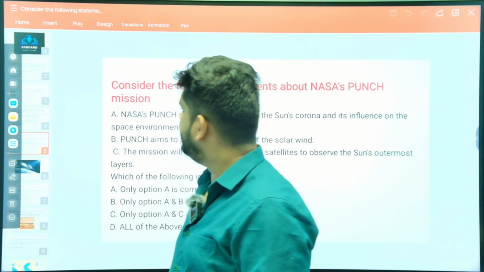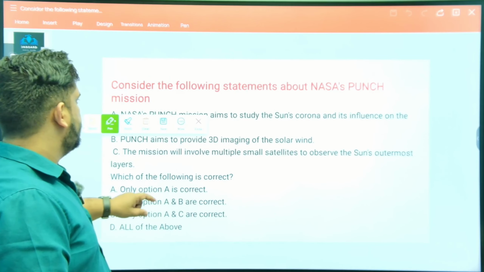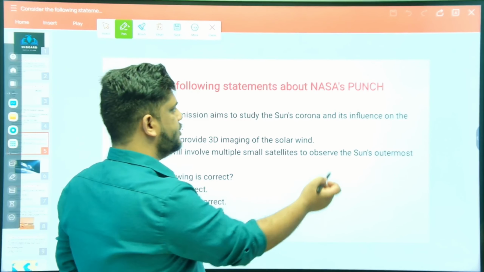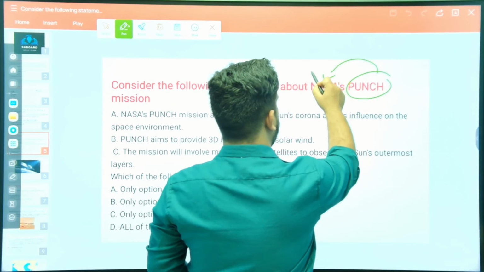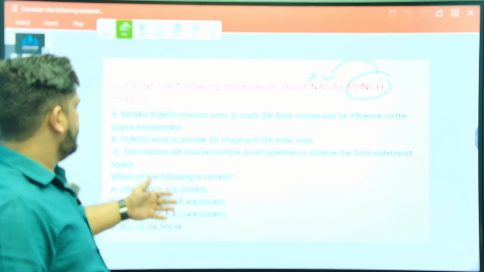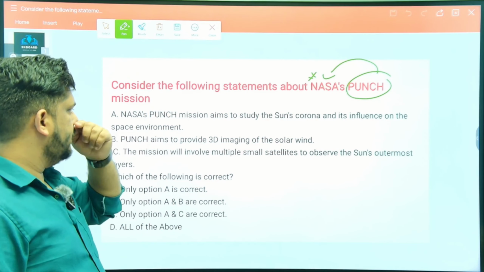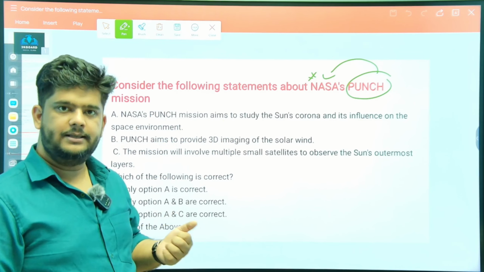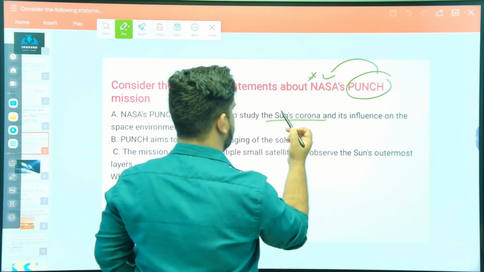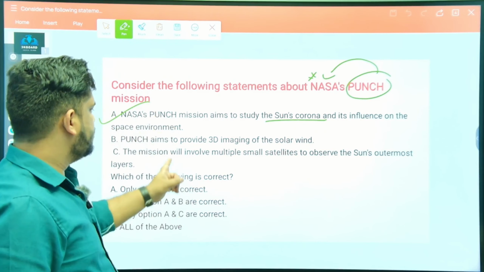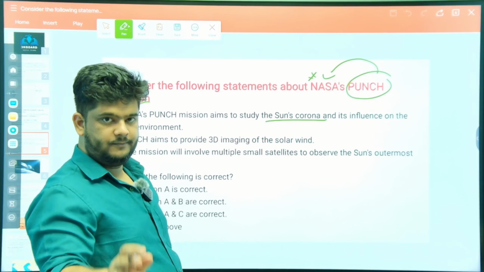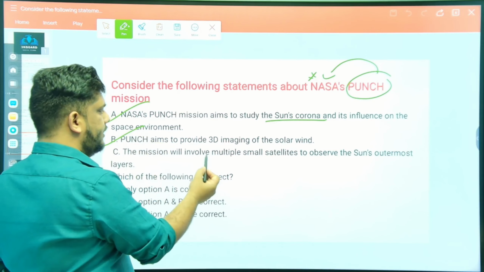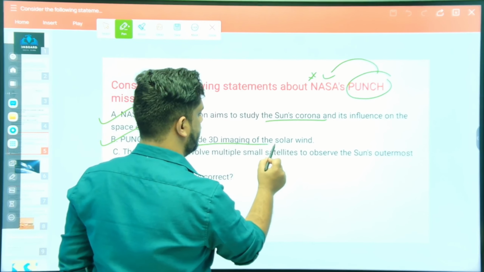Moving on to the next slide, next question. What does it say? Consider the following statements about NASA's Punch mission. First thing to remember here is the Punch mission is of NASA. Very important thing. Let's discuss the options here. NASA's Punch mission aims to study the sun's corona and its influence on the space environment. Yes, that is for the sun's corona. This statement is absolutely correct. Punch aims to provide 3D imaging of solar wind. You might think that this statement is incorrect, but no, this statement is correct. It is also aimed to provide 3D imaging of solar wind.